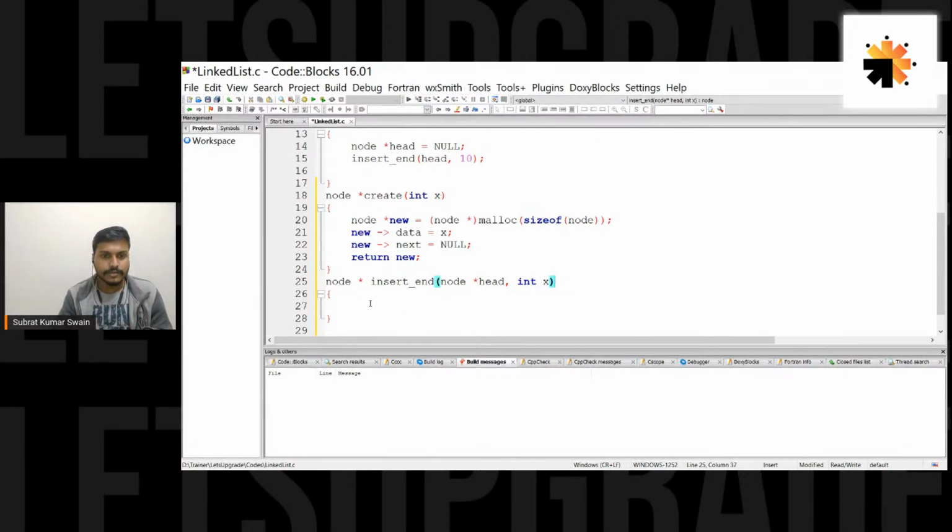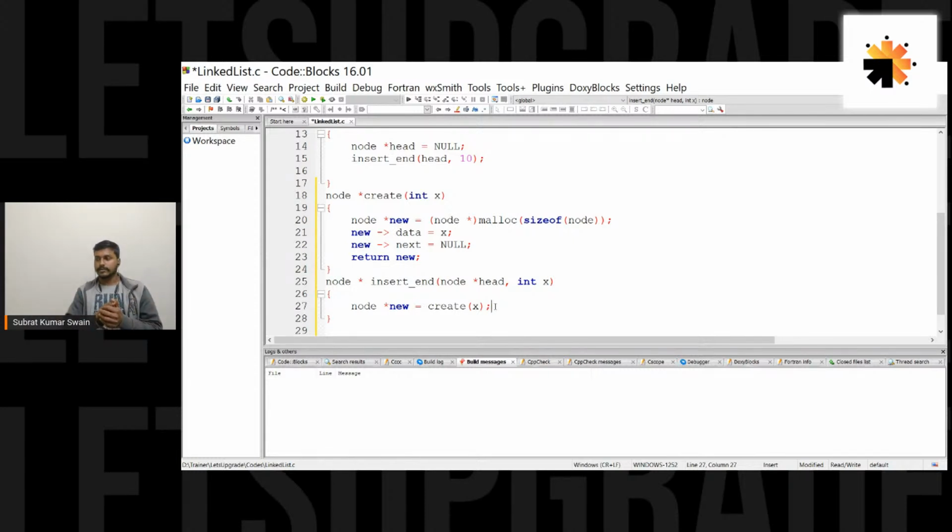So what is the very first thing we have to do? The very first thing is to create the new node. So node star new equal to, call this create function by passing this value of x. The create function will take this data x, create a node with that data, and return the address of the new node, which would be stored in this pointer new. So you have created the new node.